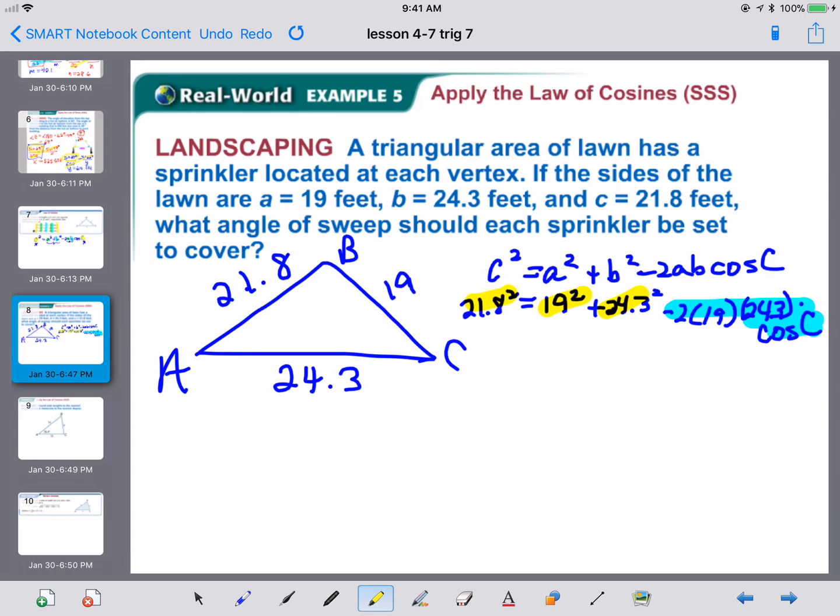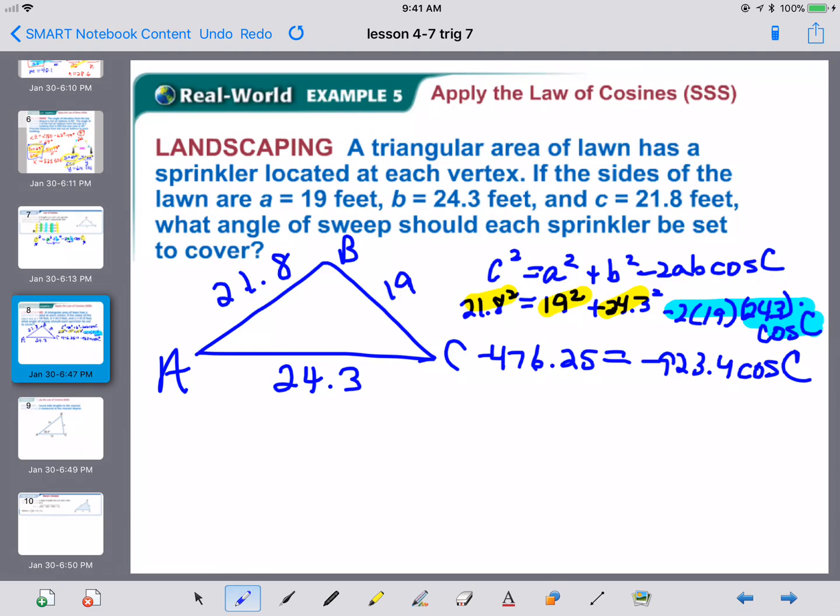Now, for room's sake, I'm going to take 21.8 squared. I'm going to minus off the 19 squared. I'm going to minus off the 24.3 squared. And I get negative 476.25. Now, all the things I've highlighted in blue, I'm going to multiply that. So negative 2 times 19 times 24.3 is negative 923.4. And then we've got that cosine of C stuck on there.